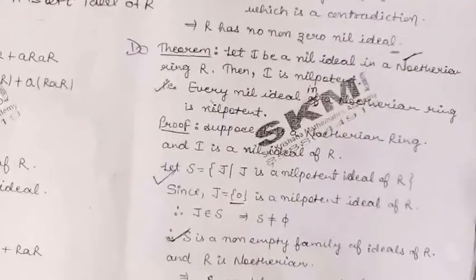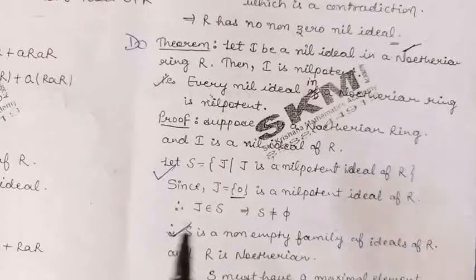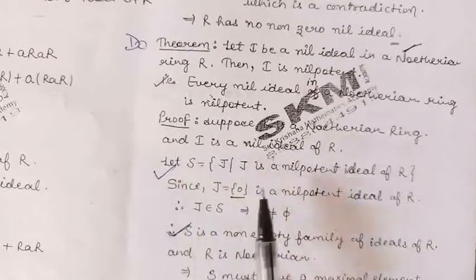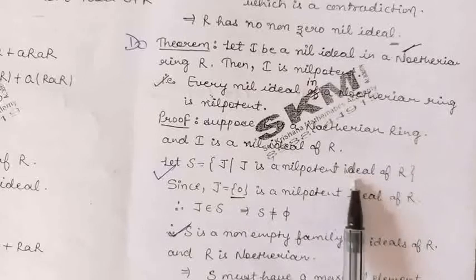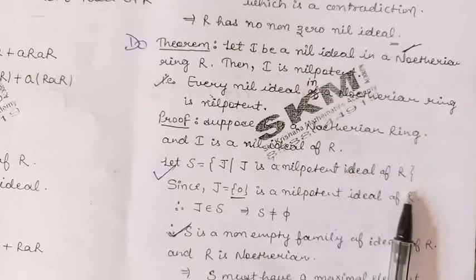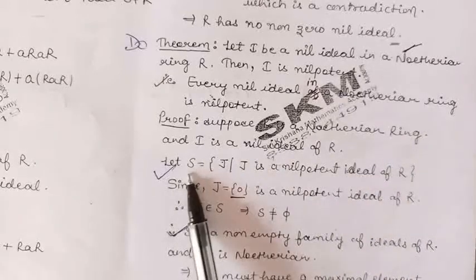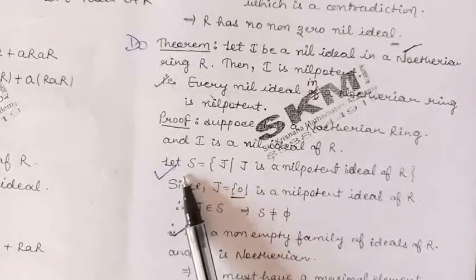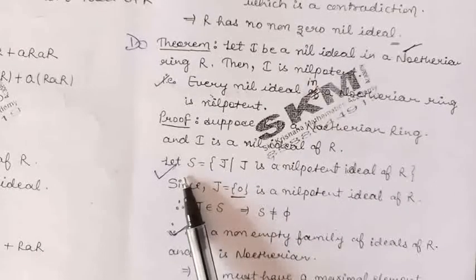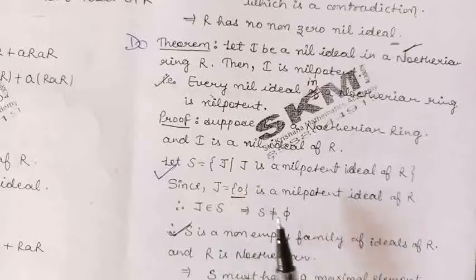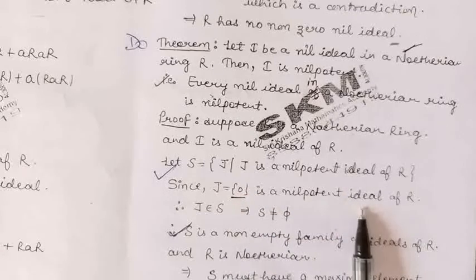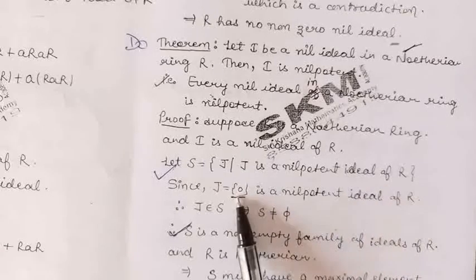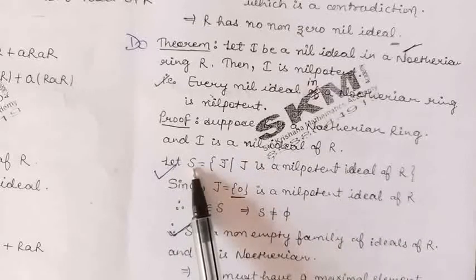So in order to prove this, let us take a collection of all the nilpotent ideals of the ring R. This collection we have denoted as S. Now, because the 0 ideal is a nilpotent ideal of the ring R, this ideal belongs to this collection.